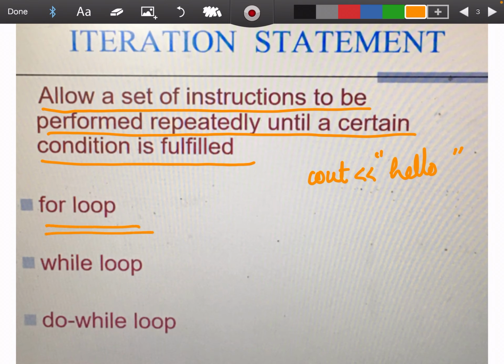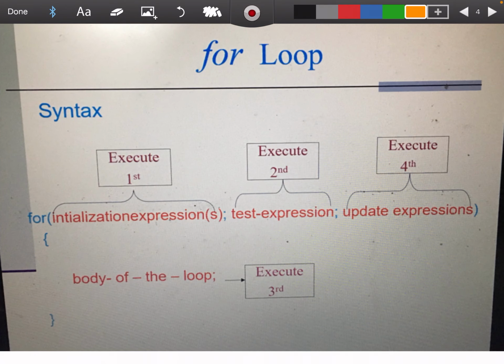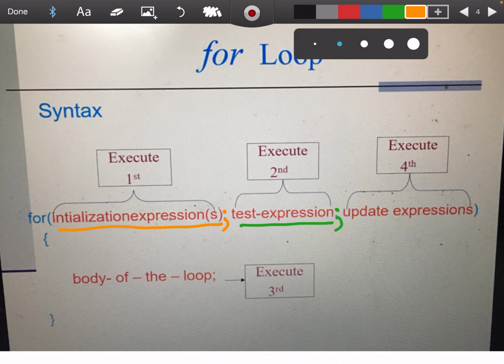Let me take the new slide. This is the general syntax of the for loop in C++. Let us discuss it one by one. Here, for has an initialization expression, then a semicolon, then the test expression, again a semicolon, and the update expression, and here we close the bracket of for.